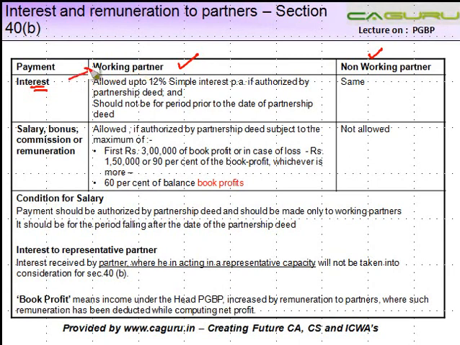Interest paid to a working partner is allowed up to 12% simple interest per annum if authorized by the partnership deed. If there is no mention in the partnership deed, which, as you would have studied in your CA CPT, is the document that is an agreement between partners, the charter document of the partnership firm, it is not allowed. So you are allowed up to 12%, provided condition one, it is allowed under the partnership deed, and second, it should not be for the period prior to the date of the partnership deed.